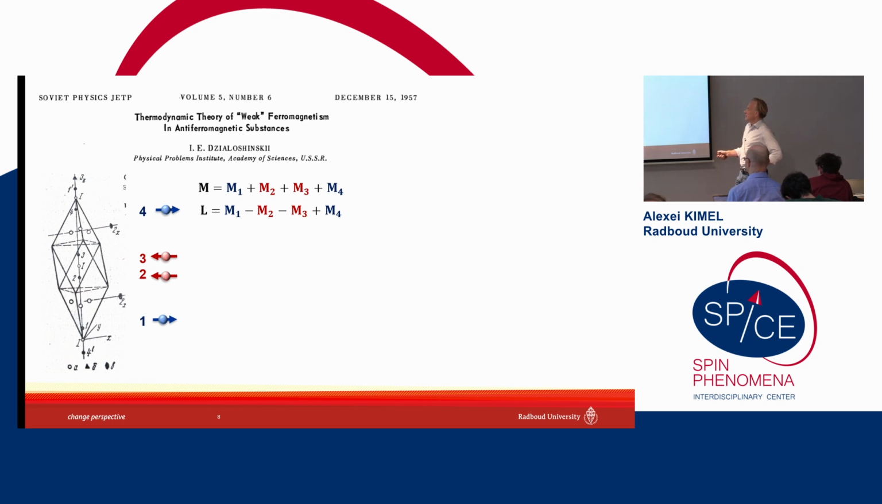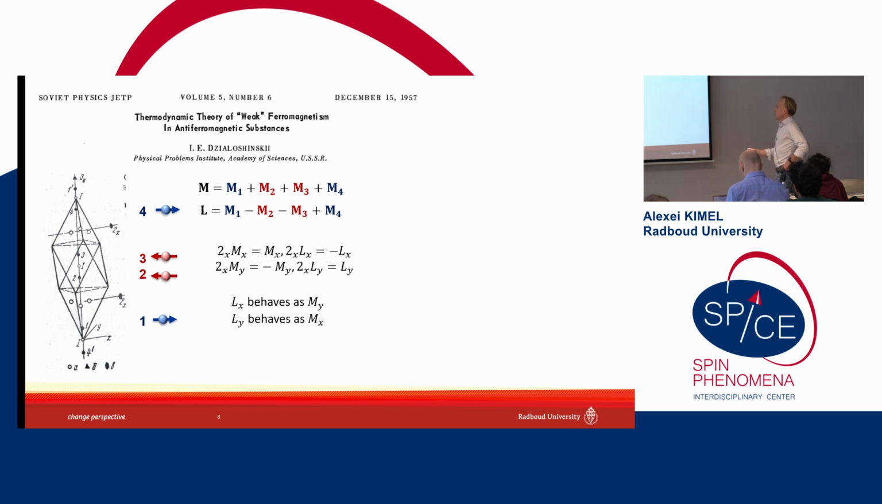And you can see this has 4 types of spins. And we can define a magnetization vector for this material. We can define an antiferromagnetic vector for this material. And what Zhelezhinsky showed is that by symmetry, if you apply a symmetry element to, for instance, the magnetization and antiferromagnetic vector, you find that Lx behaves absolutely the same way as My, and Ly behaves in absolutely the same way as Mx.